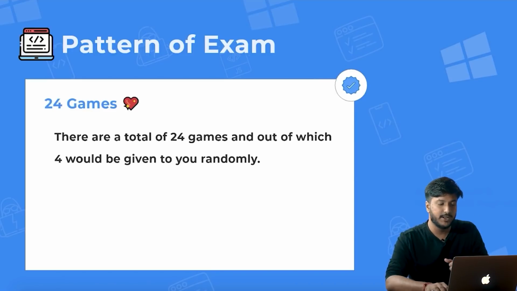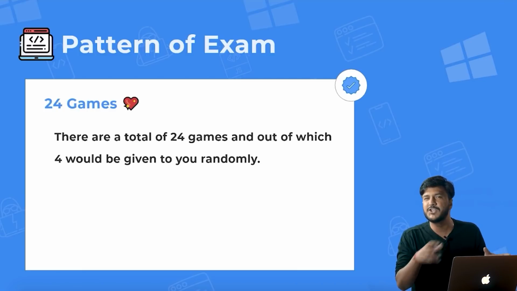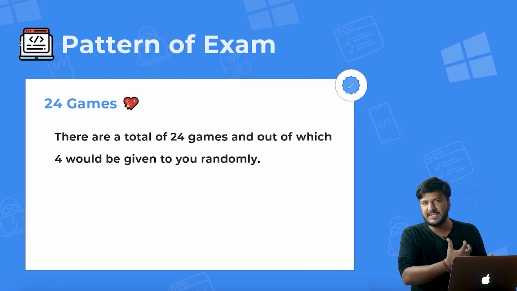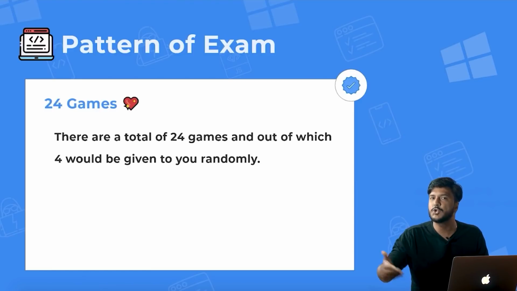As I told you, there are 24 different games, and out of those, 4 are given to you randomly. So let's start with understanding. How we are going to do this video is, first I'll demo all the games so that you can visualize how this is happening. At some point we will also demo how it is played on mobile. You can choose mobile or desktop as you like, and obviously on desktop it will look a little different. First I'll show you a little bit about all of these games, and then individually we will solve them game by game as we go forward.